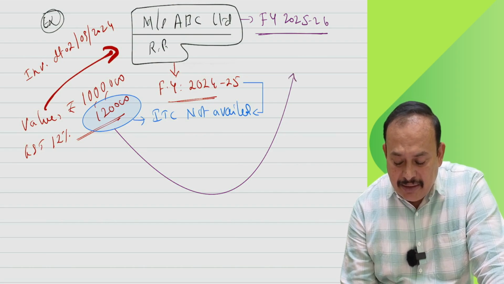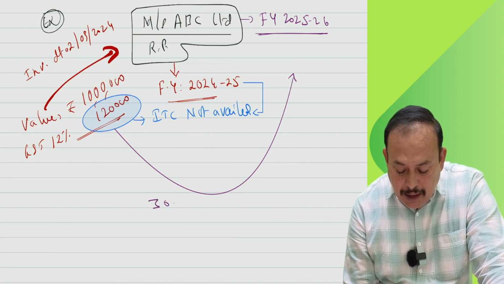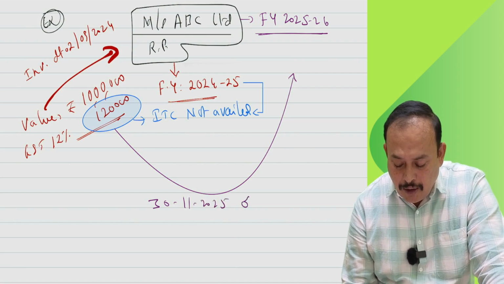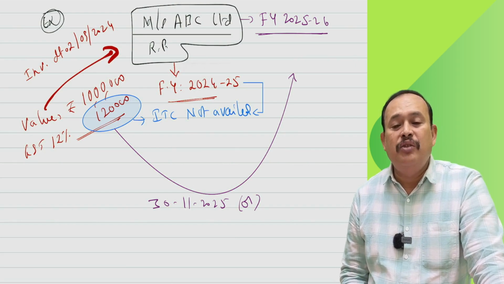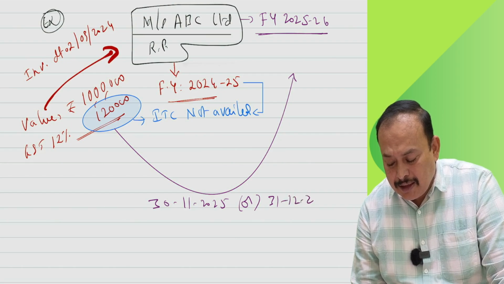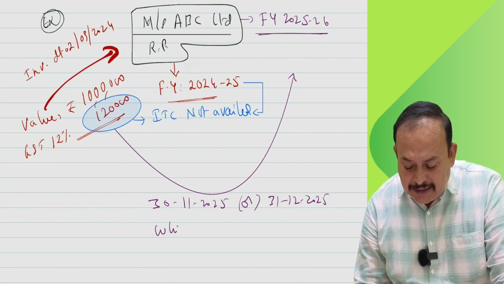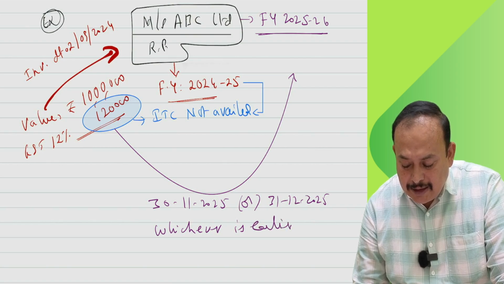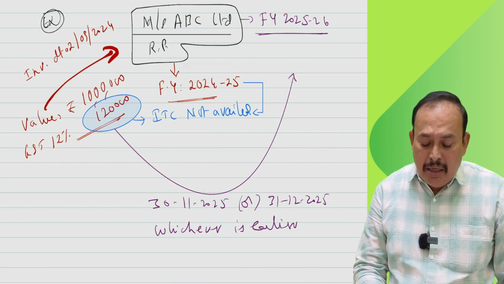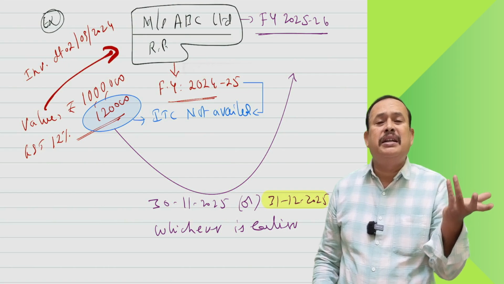The time limit given here is up to 30th November 2025, or the filing of the annual return due date, which is 31st December 2025. Among the two, whichever is earlier. Meaning thereby, I can submit my annual return even well before 30th November also.